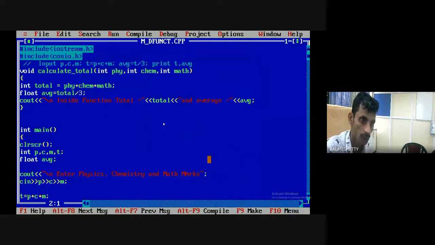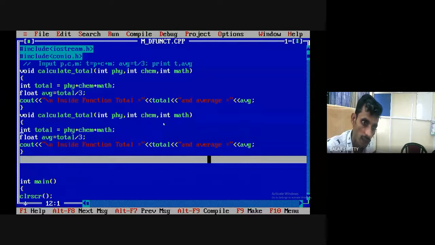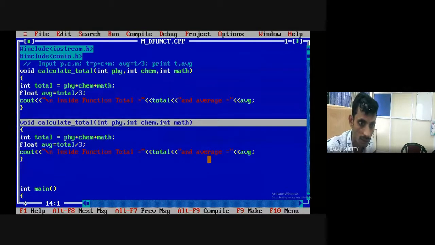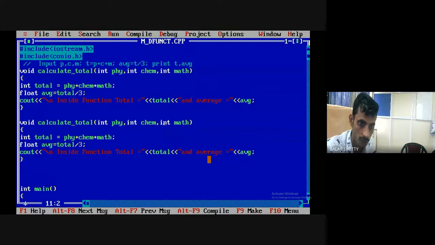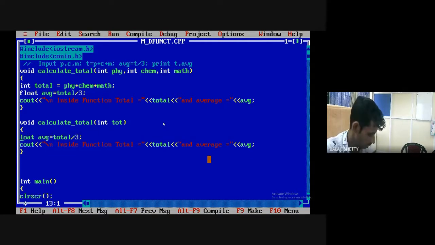Okay, now what I do, I will write another function which will accept total as input here, and it will calculate average here. Okay. It will calculate average equal to TOT. Now my variable name is TOT, and here I will print its average.